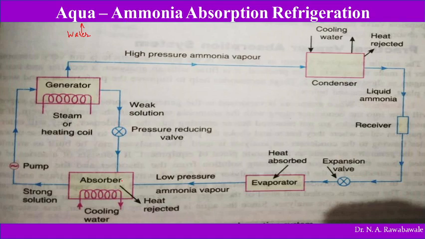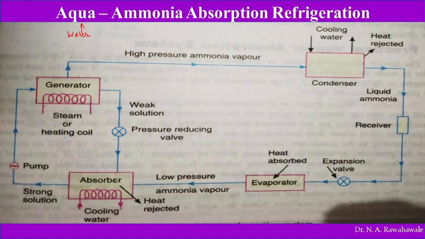The first component we are going to discuss is the absorber. Here the ammonia enters the absorber, where it gets mixed with the weak solution of water and ammonia, known as the weak aqua ammonia solution.